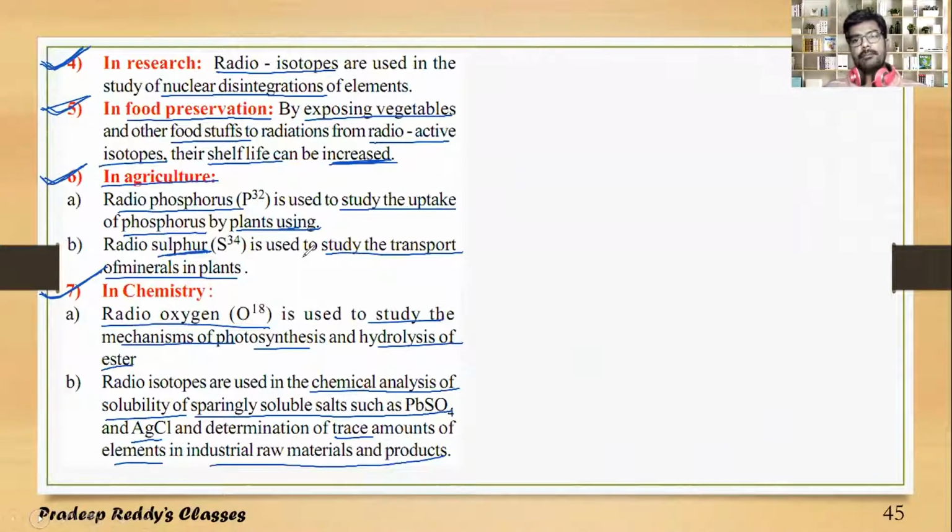These all are practical applications of radioactive isotopes. So we can use them for different purposes. That's the reason why the study of the nucleus, radioactive structure, and nuclear radioactivity is prominent in this modern world.